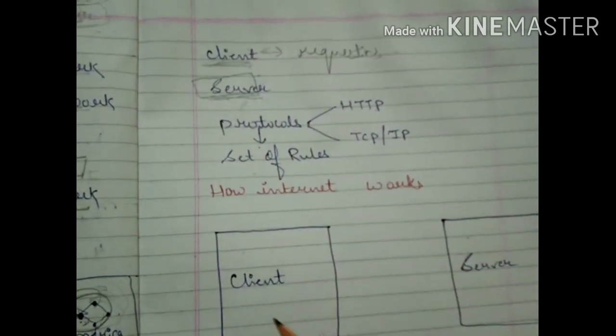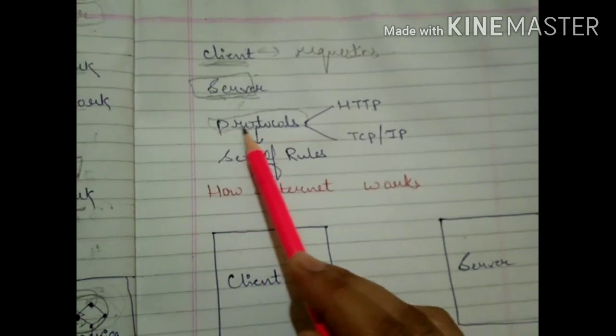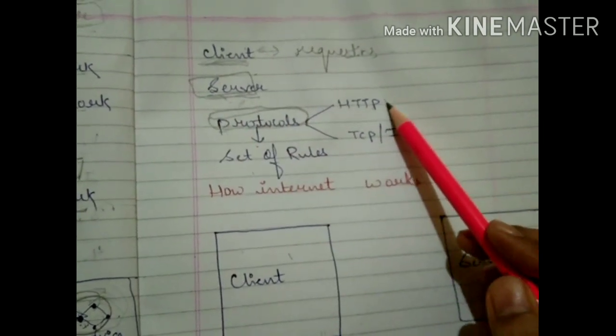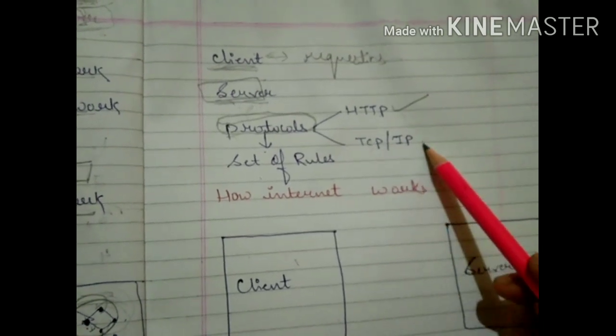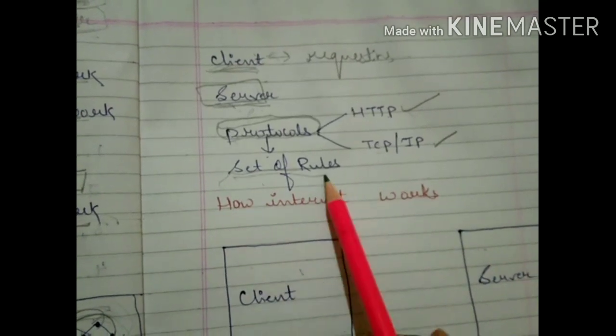Children, in the working of the internet, we require one term here. The name of the term is protocol. Okay? In the internet, actually we require two protocols. One is HTTP, one is TCP/IP. What is actually a protocol? Protocols are a set of rules.